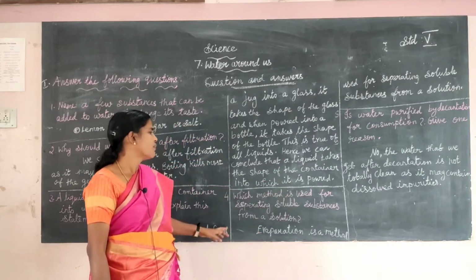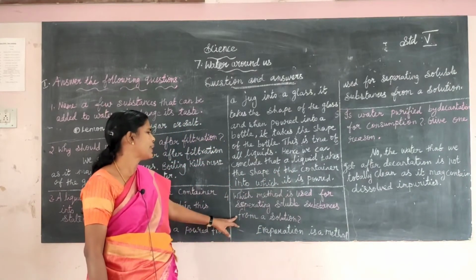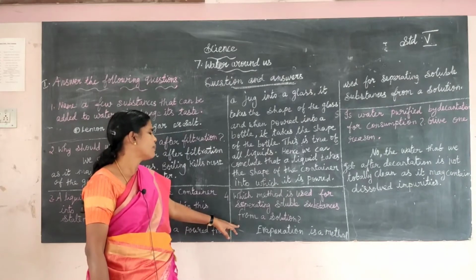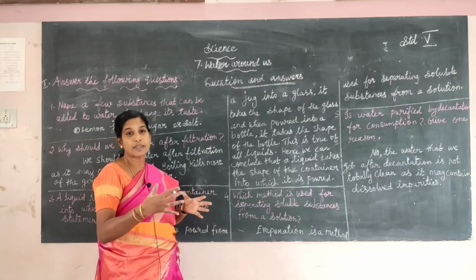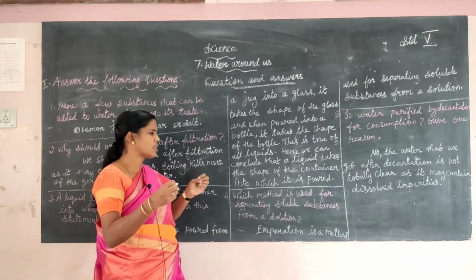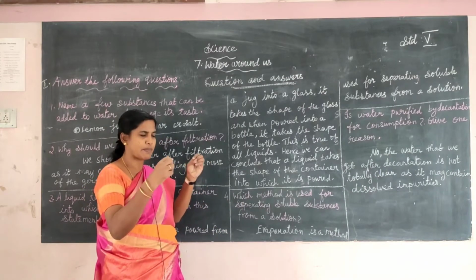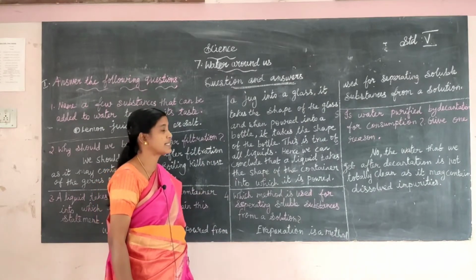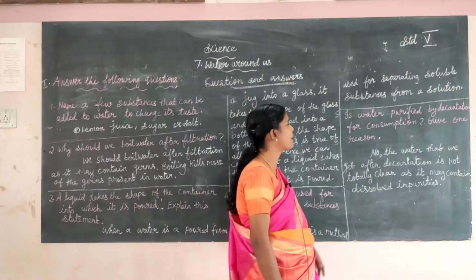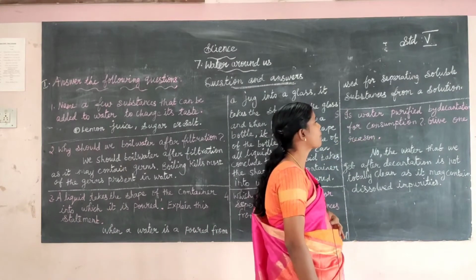Next one. Which method is used for separating soluble substances from a solution? How do we separate them? The evaporation method. Evaporation is a method used for separating soluble substances from a solution.